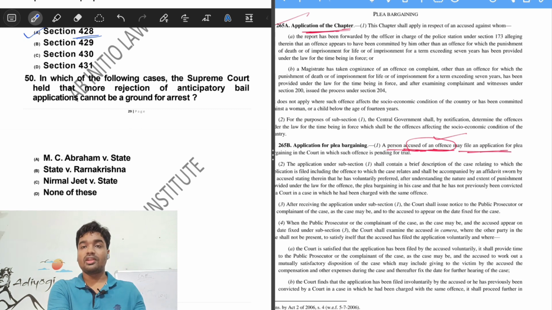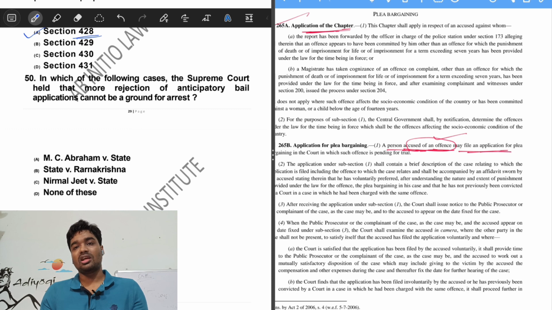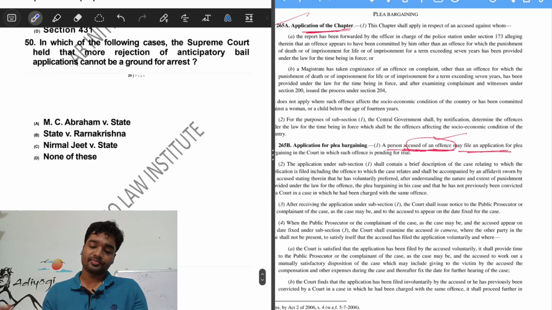To be precise, 428 talks about the period of detention undergone by the accused to be set off against the sentence of imprisonment. Popularly it is called set-off, but we can remember it as the period spent as an under trial prisoner has to be excluded from the substantive punishment given in the judgment.